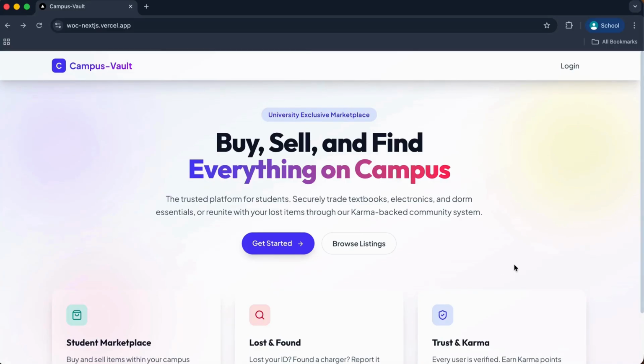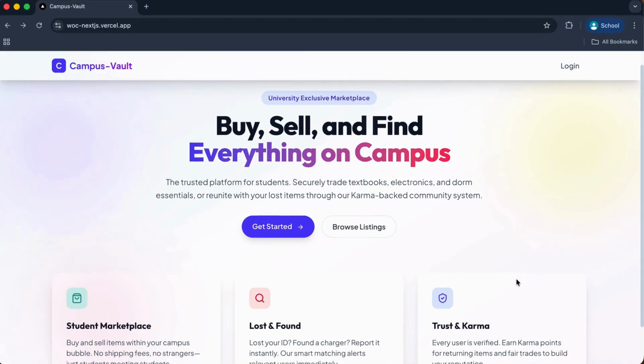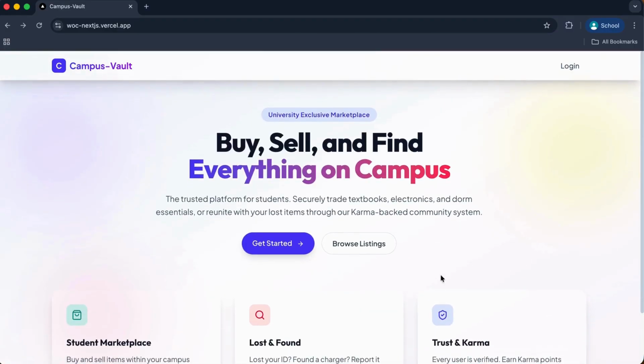So our domain here is Next.js and we have built Campus Vault, which is a trusted platform for students where they can securely trade textbooks, electronics, room essentials, or reunite with their lost items through our Karma-backed community system. We will eventually understand what Karma-backed means here. Since we have not yet logged in, let us browse as a guest right now.